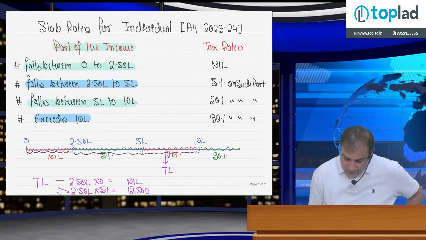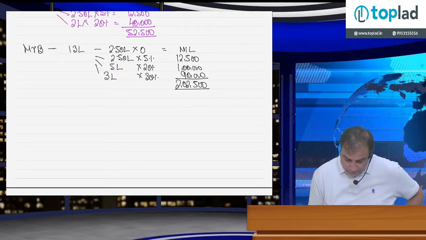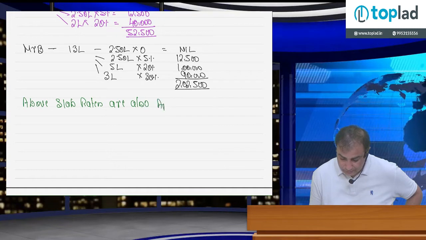Now please write down, dear, these slab rates above are also applicable for Hindu undivided family, AOP, BOI, and artificial judicial person.